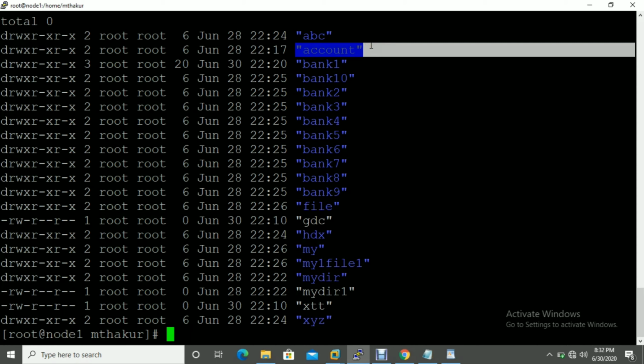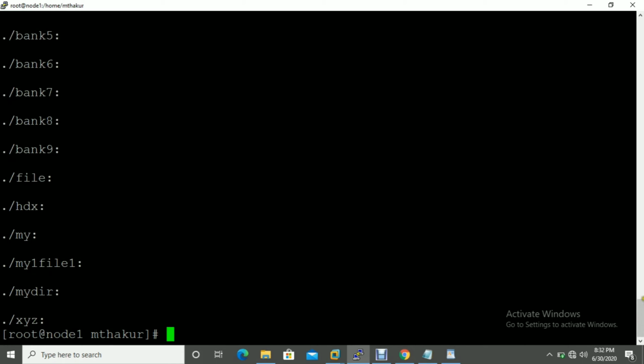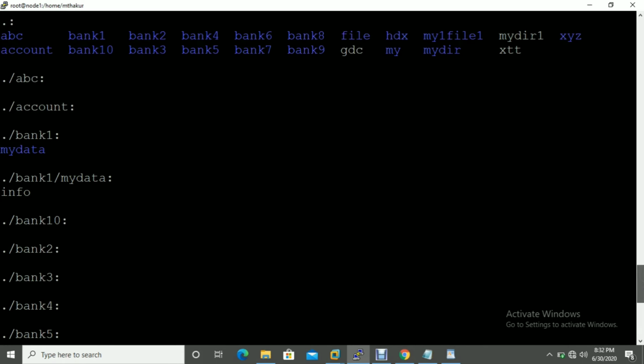Okay, now if you want to see files and directories recursively, you have to use ls hyphen capital R. See here, in this listing, bank is a directory. Inside bank, mydata is one directory, and inside mydata, one file is there, info. So there is no need to go inside each directory and check how many files or directories are inside.